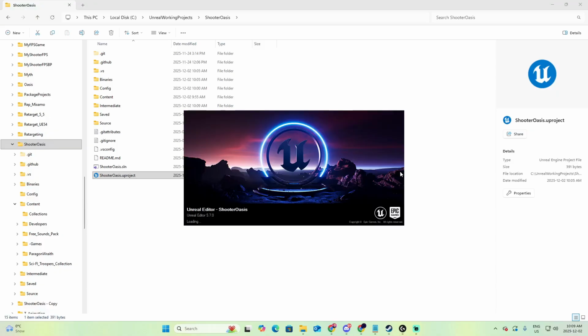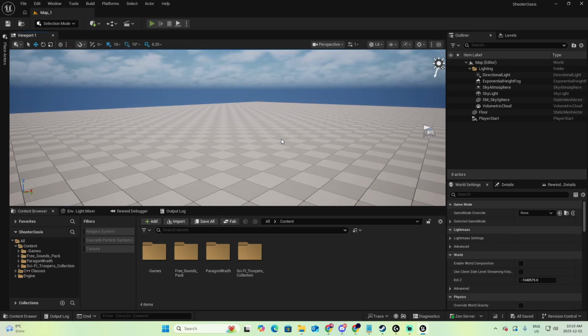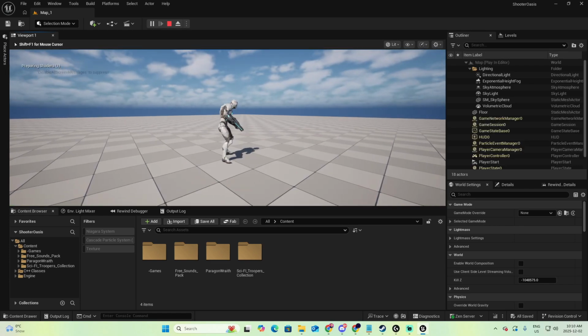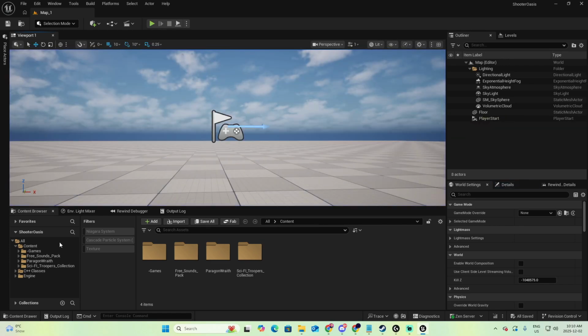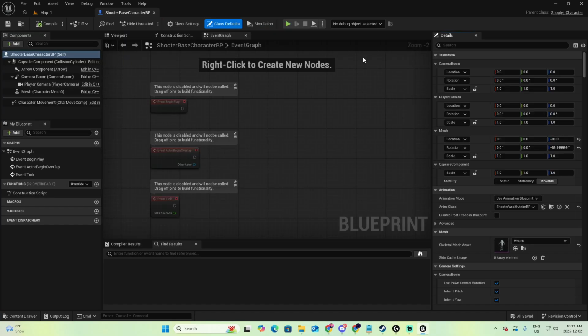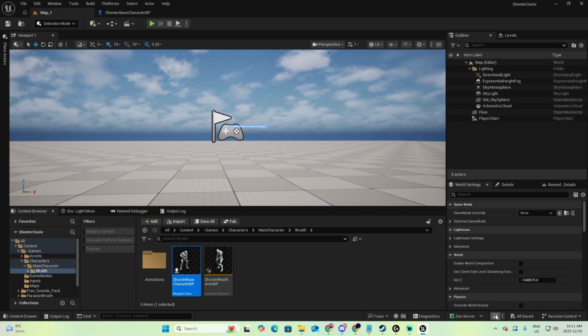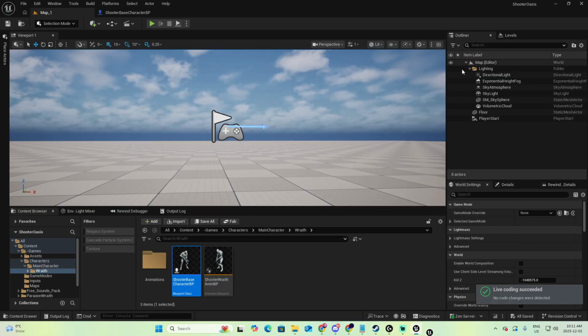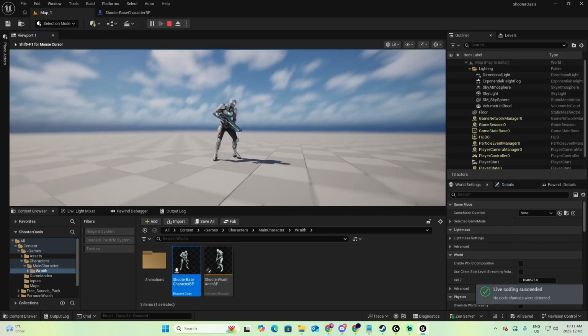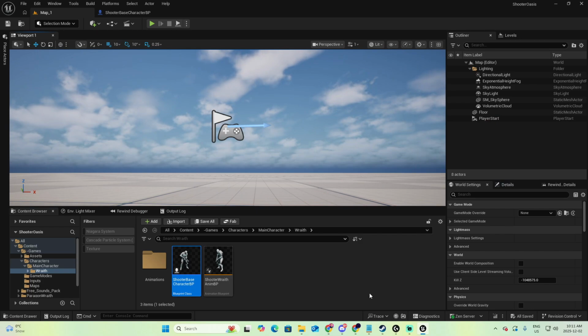Here is our project. Let's test it and see if it's working. Yeah, everything is working. Well, the Niagara is not at this point, so let me check the character. Open full blueprint. And let's check if we have the Niagara set. We have it. Let's save. Let's compile. Everything looks good. And here it is. Sometimes you need to compile the project again to make it work.